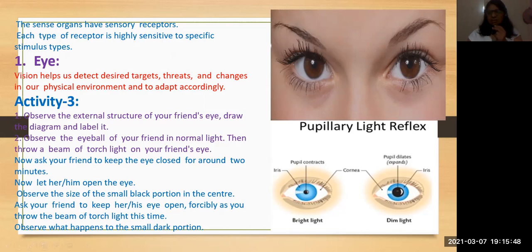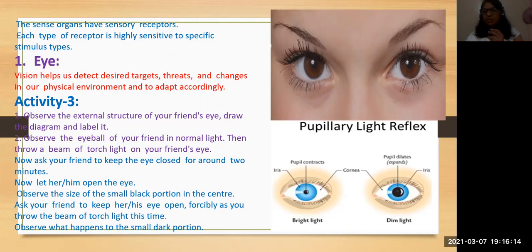Can you see here in bright light? What happened? This is called the pupil, and this pupil contracts. That means it decreases its size. This decrease and increase in the size of the pupil is controlled by the part called the iris.